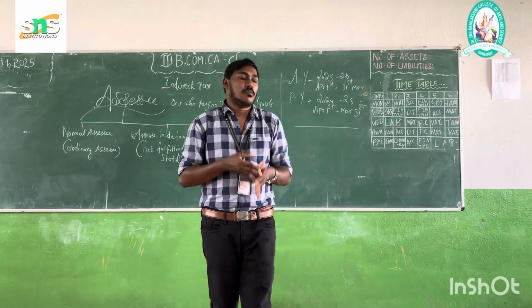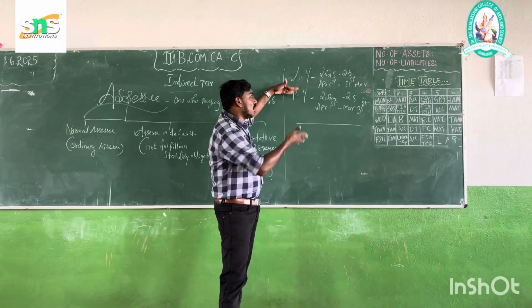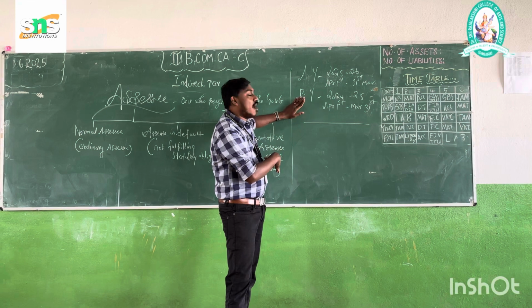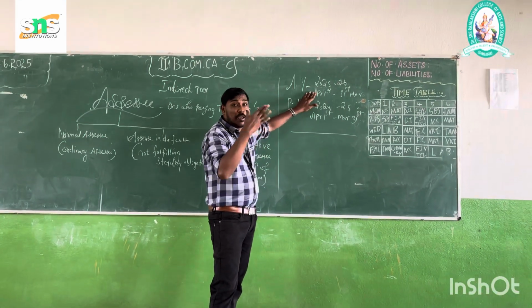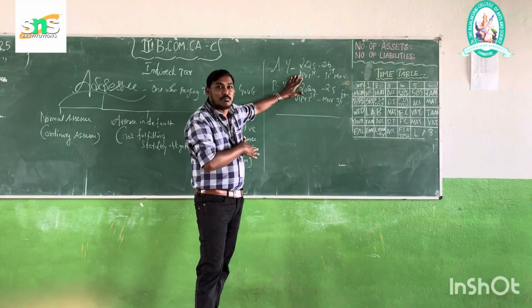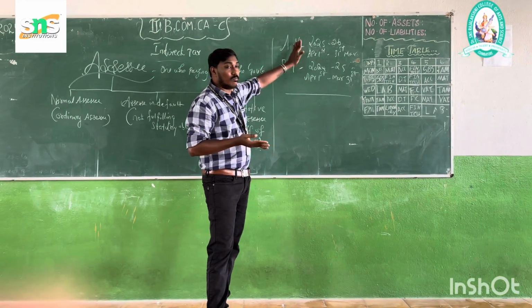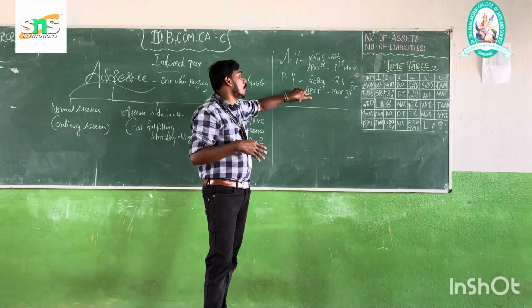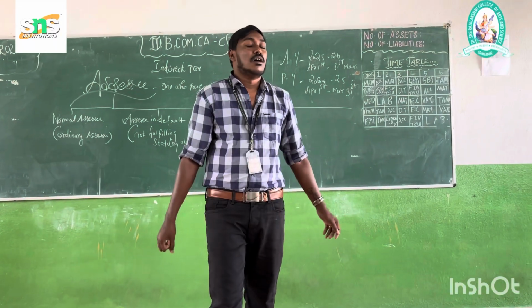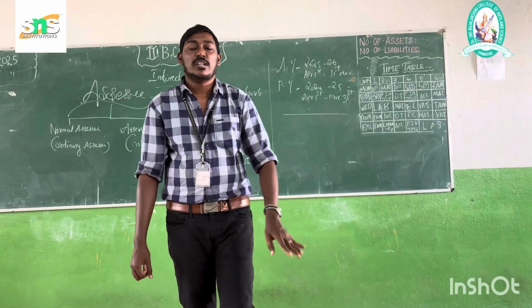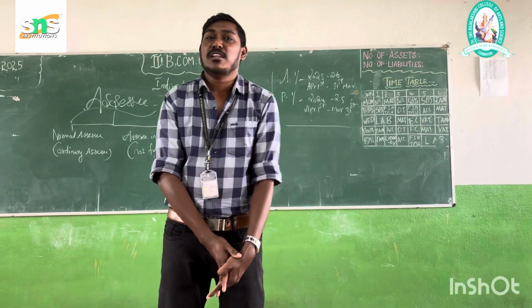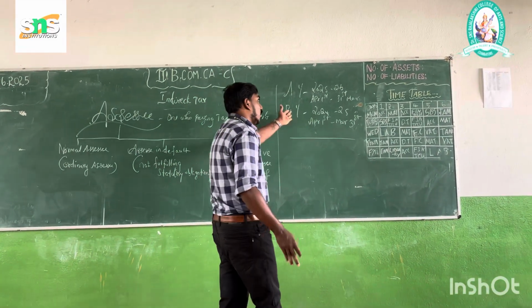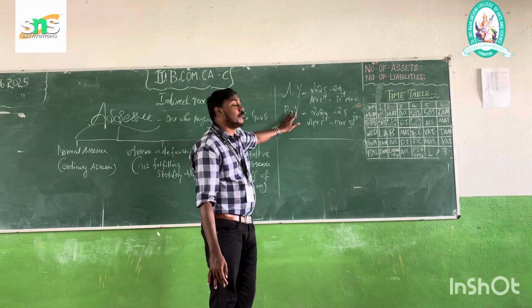Next, regarding the previous year: the running year is called the assessment year, and the previous year is the year before that. Previous year is nothing but the year before the assessment year.